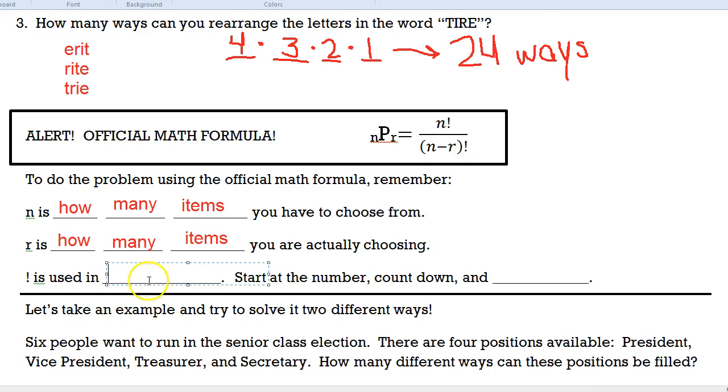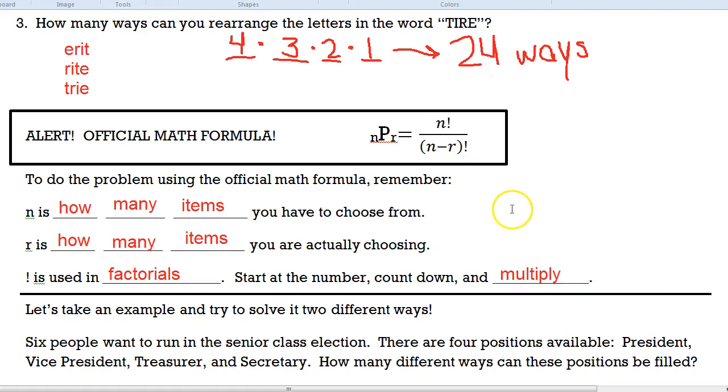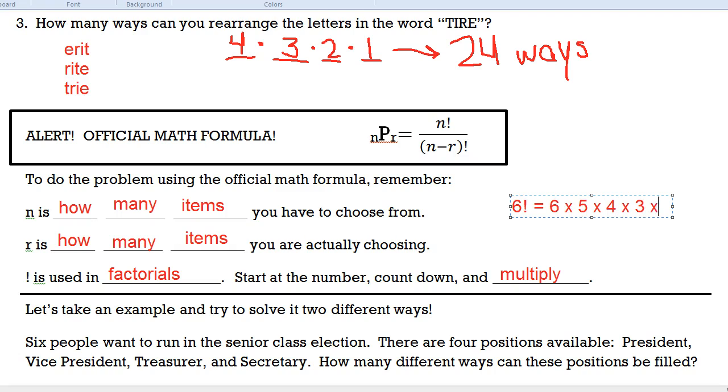And this weird exclamation point in the formula, some of you have heard of these before. These are used in what are called factorials. You start at the number, you count down, and when you're done counting down, you multiply. So for instance, if somebody asked you what 6 factorial was, that's the same as 6 times 5 times 4 times 3 times 2 times 1.